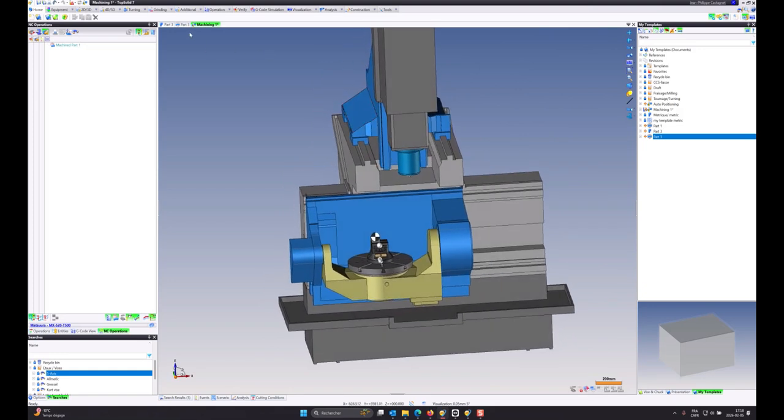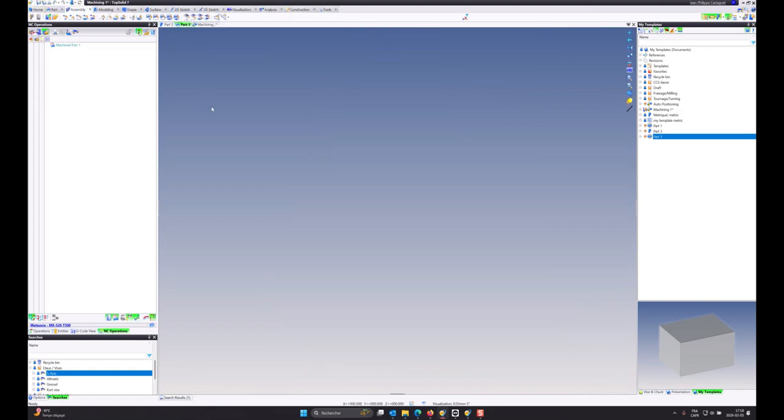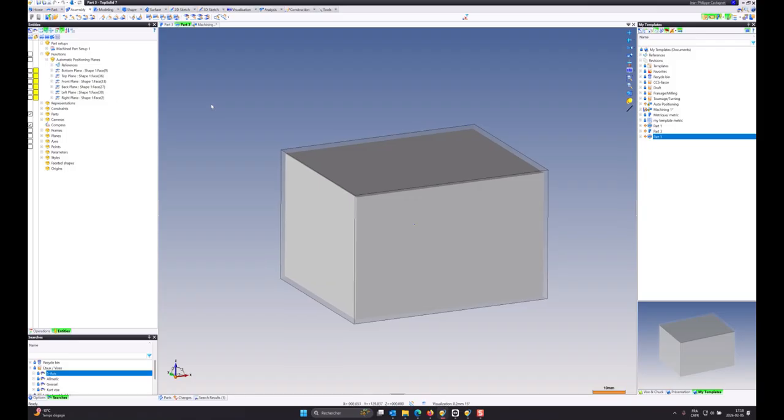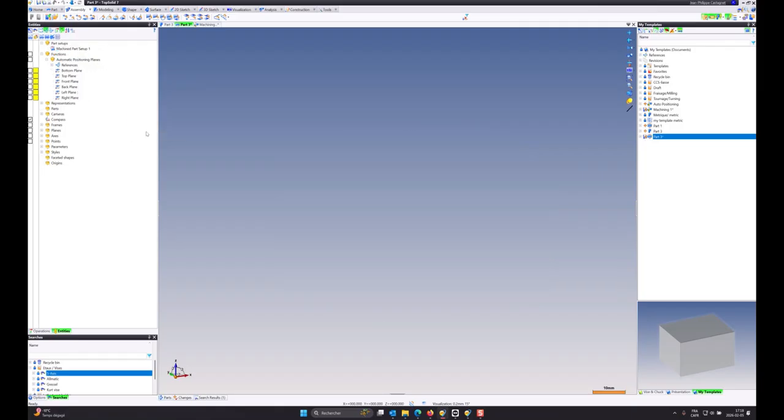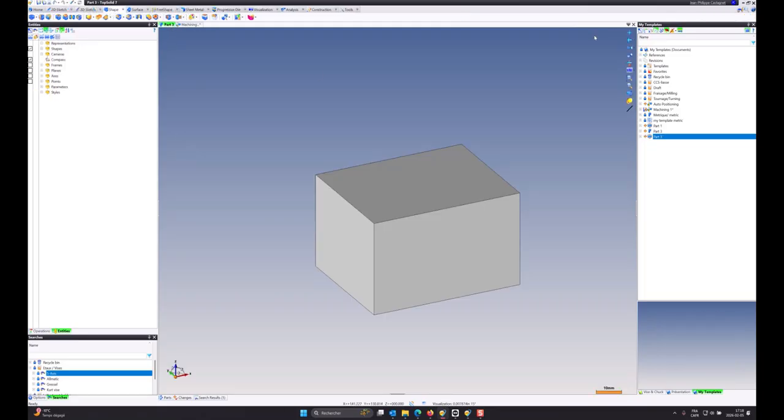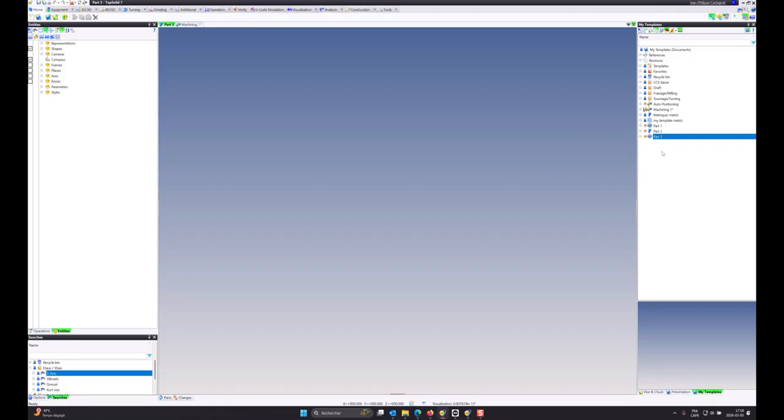Now, the trick is going back to the part setup positioning. Right mouse click again on machine part setup 1, and Other, clear. This I can close. Yes. This document, I don't need it anymore.